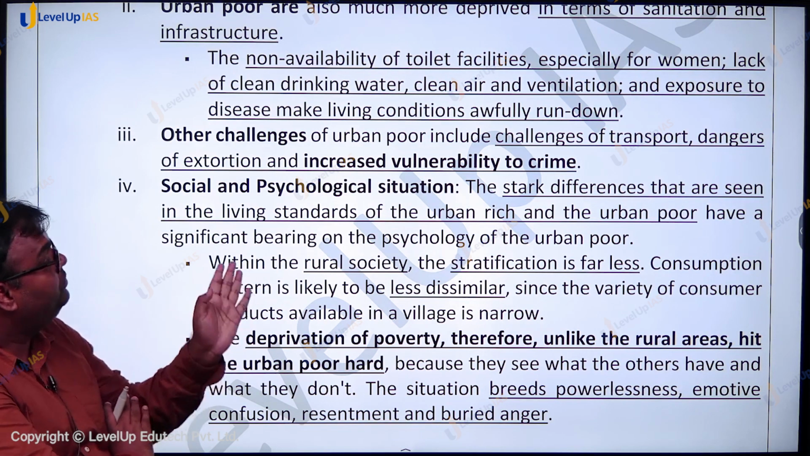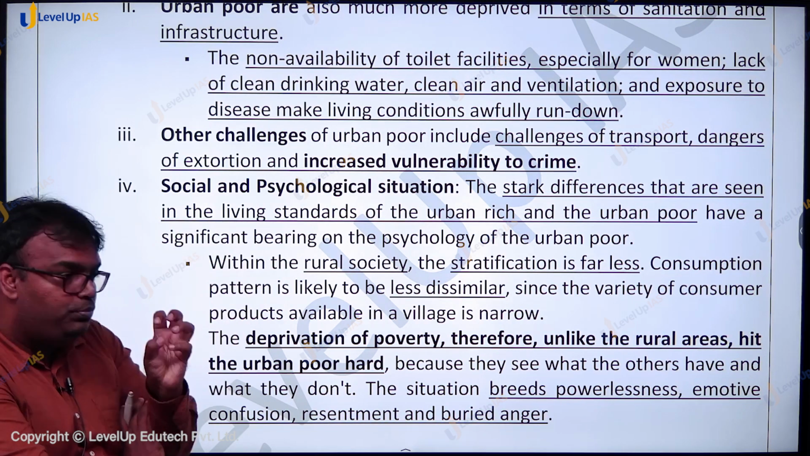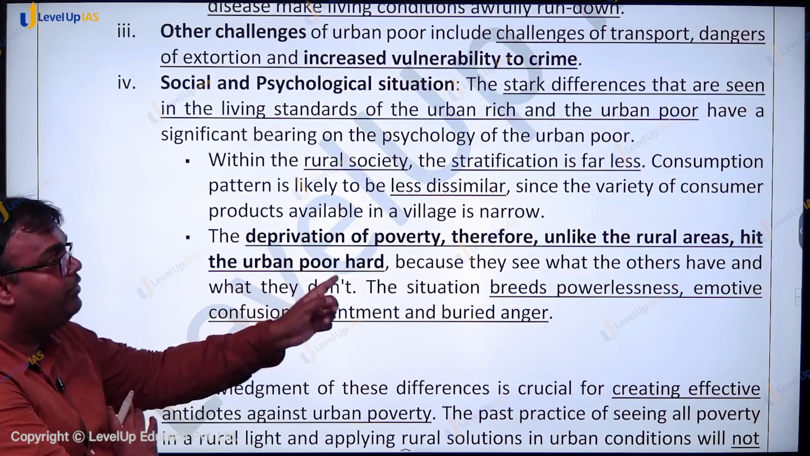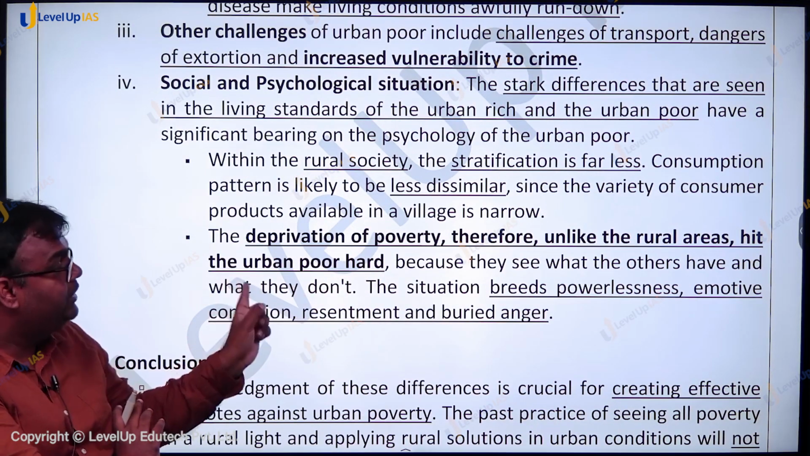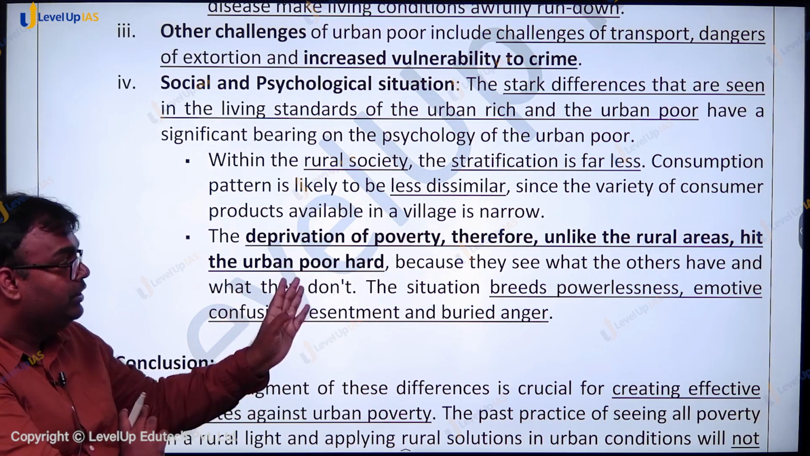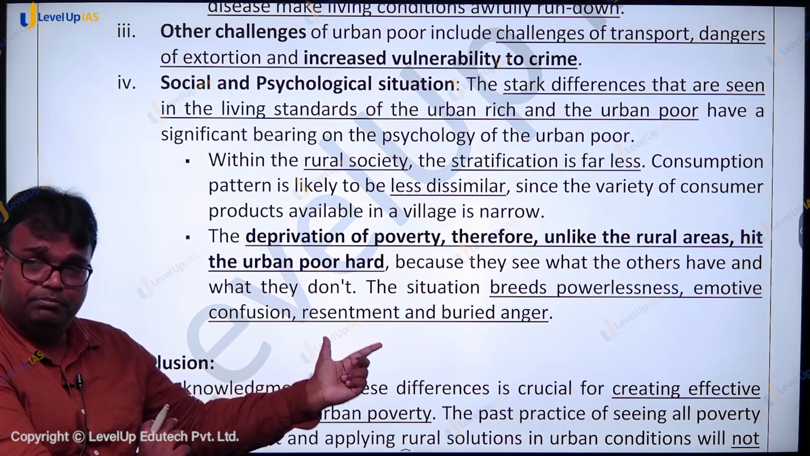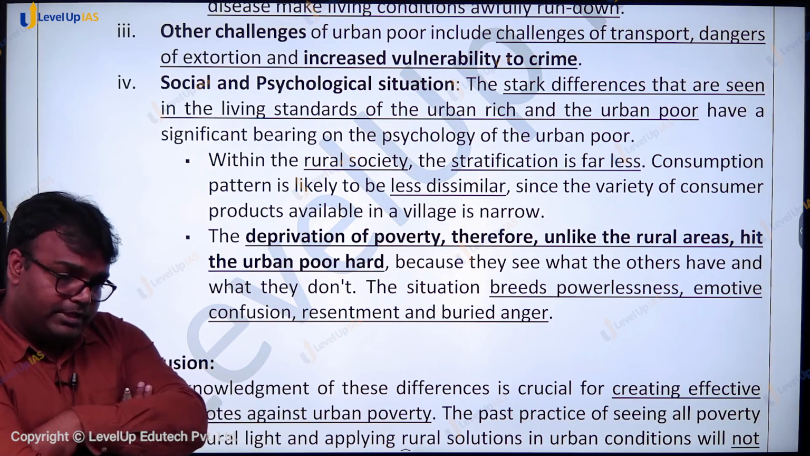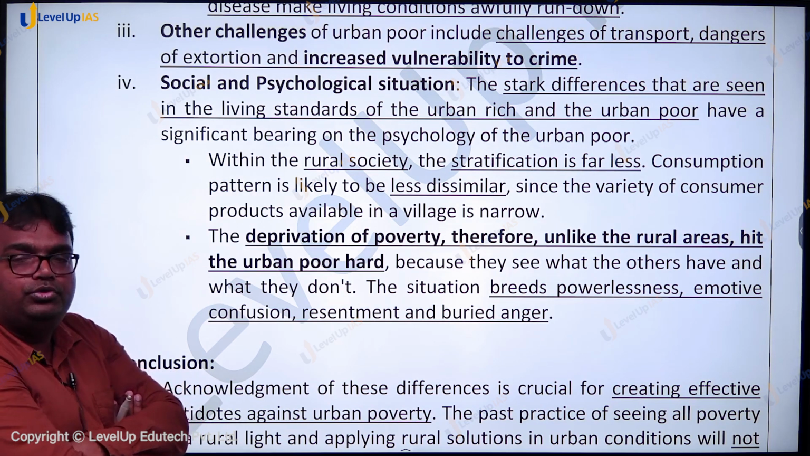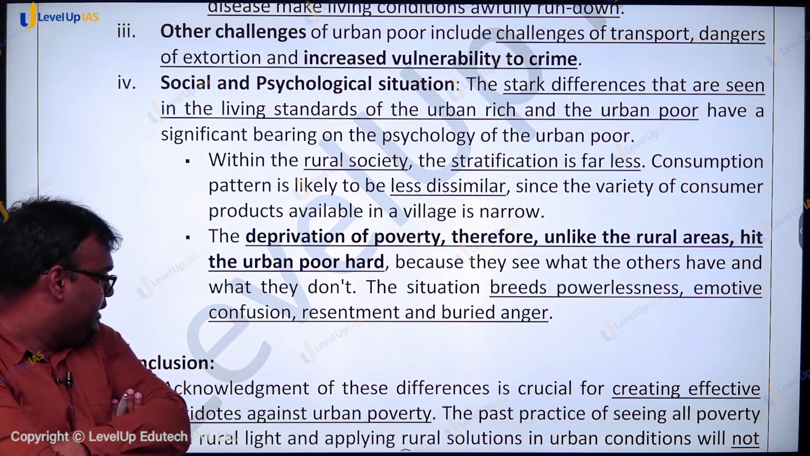So the social and psychological situation that the urban poor go through is much higher. So deprivation of poverty, therefore, unlike in the rural areas, hits the urban poor hard because they see what the others have and what they don't. The situation breeds powerlessness, emotive confusion, resentment and buried anger. This may sometimes also make some urban poor get involved in illegal activities, criminal activities, etc.